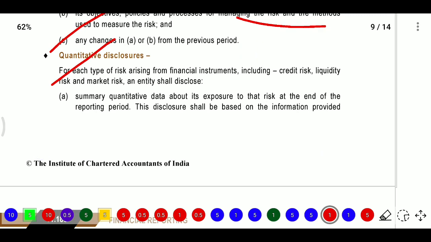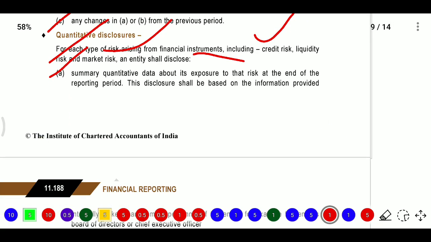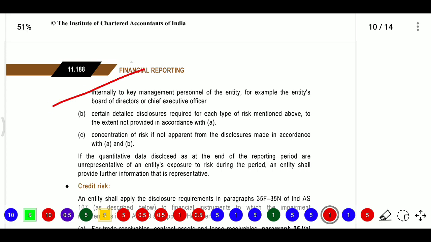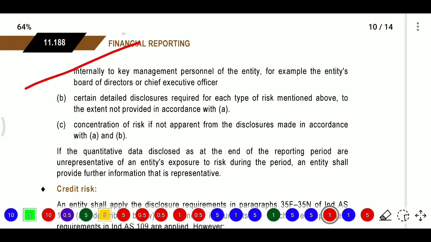For each type of risk arising from financial instruments, including credit risk, liquidity risk or market risk, the entity shall disclose a summary of quantitative data about its exposure to that risk at the end of the reporting period. This disclosure shall be based on the information provided internally to key management personnel of the entity, for example the board of directors or the CEO, chief executive officer.